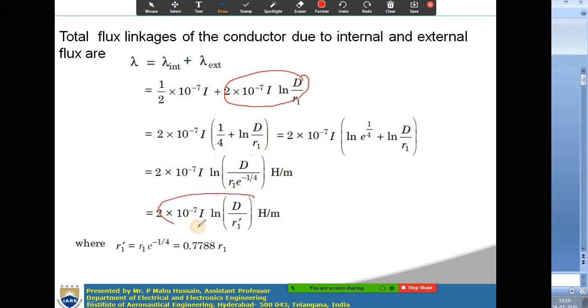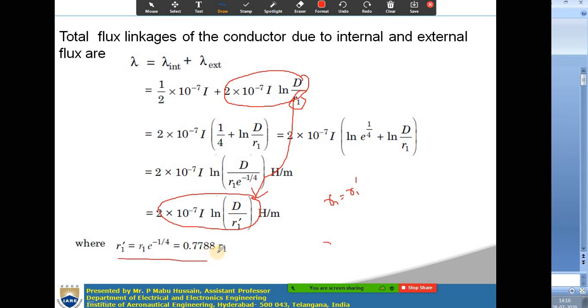and if you compare this expression with this expression, so I will erase all the things. So you compare the external flux linkages equation with the final value of total flux linkages. These two look like the same expression, except that in place of r1, in the final expression you have r1 dash.